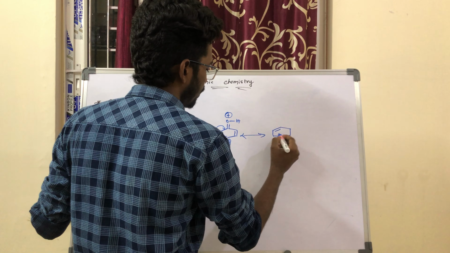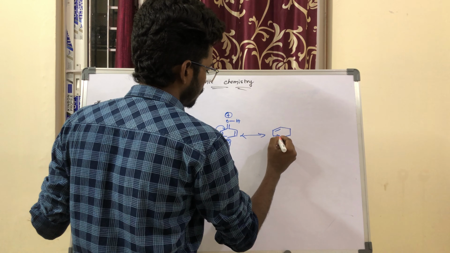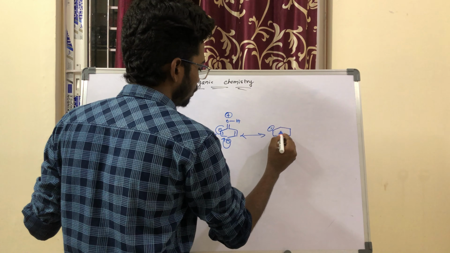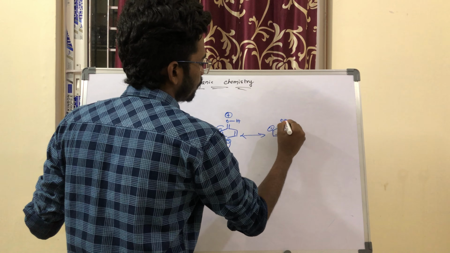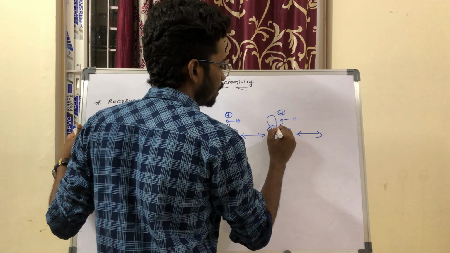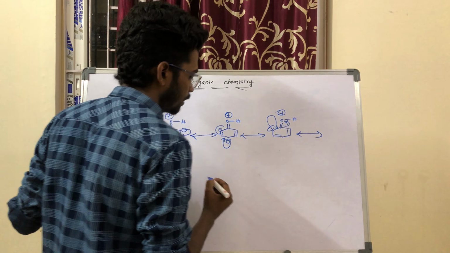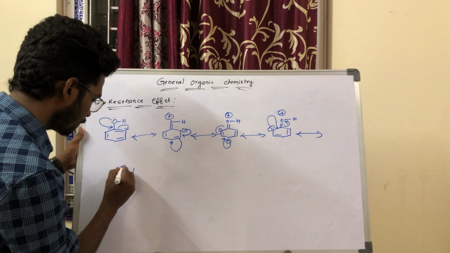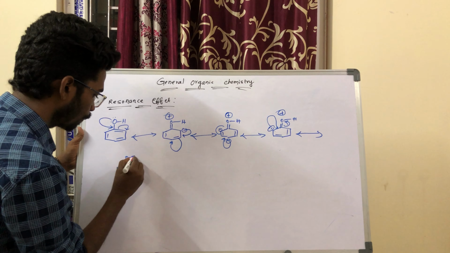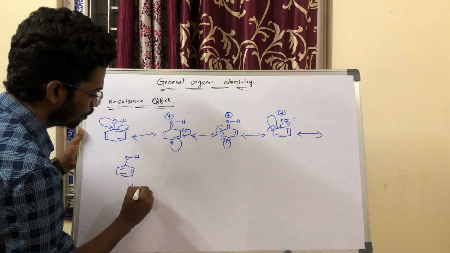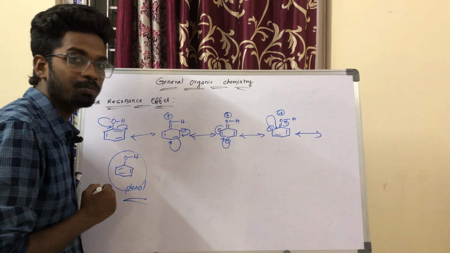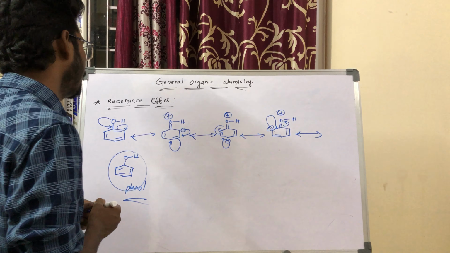So here you will get a double bond, and here you will not get a double bond, here you will get a negative charge, right? And after that, if you see, this bond is migrated here, this bond is migrated here. Finally you will get the compound OH. Again you are going to get phenol. So this is for what? The resonance effect. So this phenol is more stable because of the resonance effect, right?